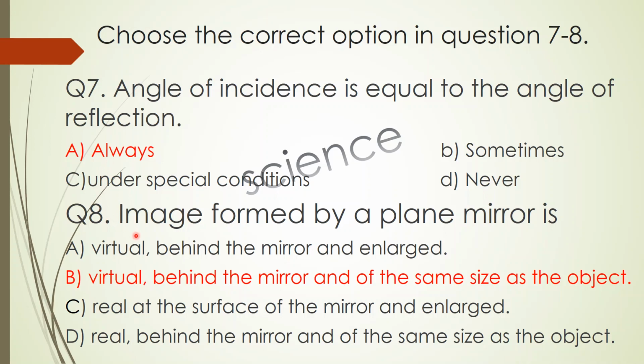Question number 8 is, image formed by a plane mirror is: A, virtual behind the mirror and enlarged. B is virtual behind the mirror and of the same size as the object. C is real at the surface of the mirror and enlarged, and the D part is real behind the mirror and of the same size as the object. So the correct option is B, that is virtual behind the mirror and of the same size as the object.